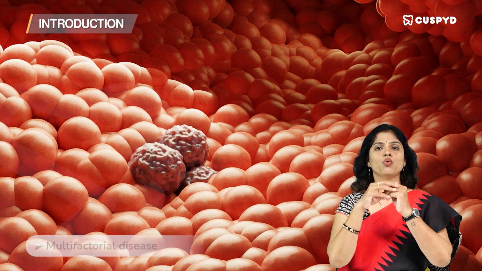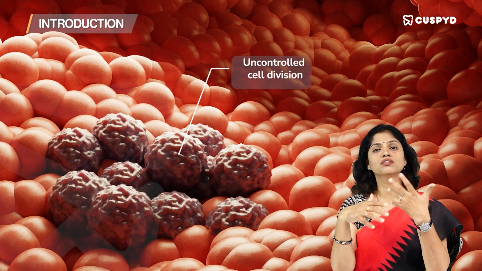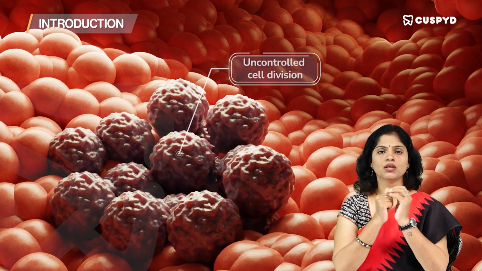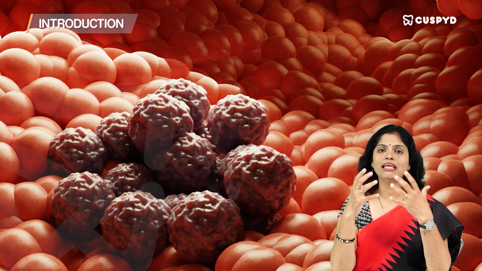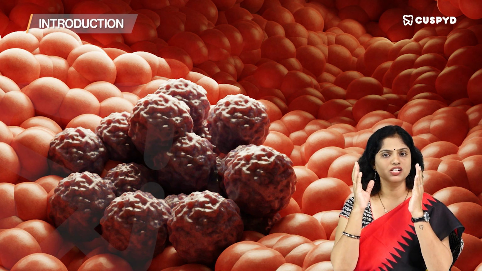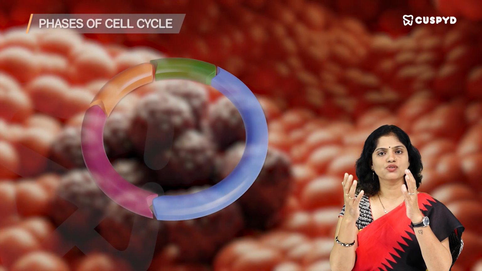Now understand that cancer is also a multifactorial disease. The literal meaning, it's a Latin word which literally means that there is an uncontrolled cell division. Now, you all should understand that our cell cycle works very effectively. So, there are certain checkpoints which will ensure that. So, what are the phases of a cell cycle?